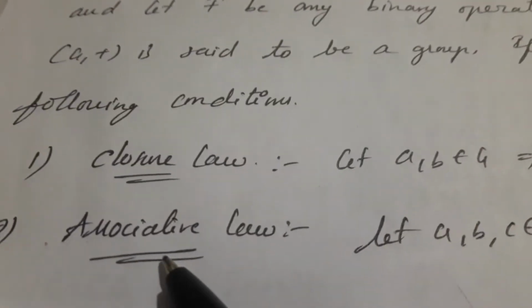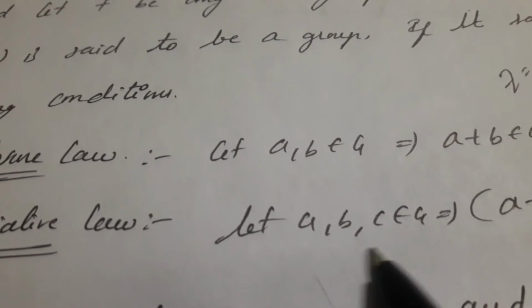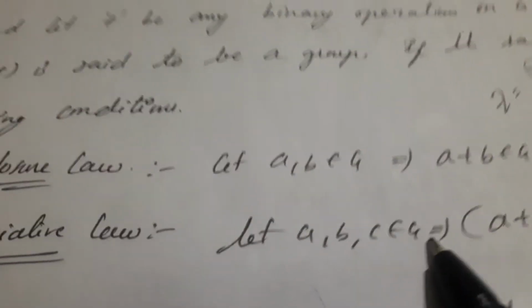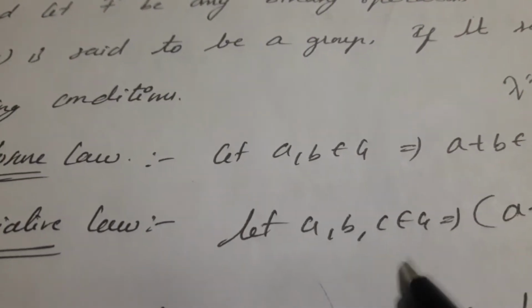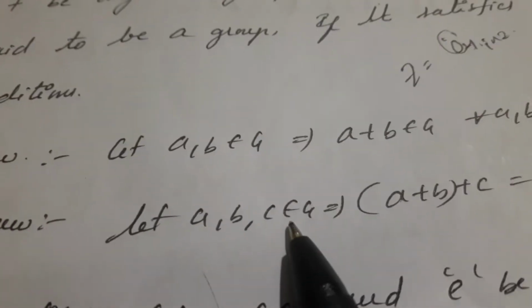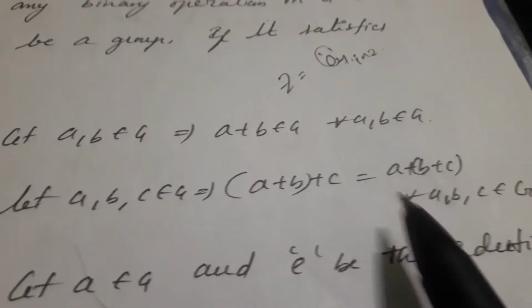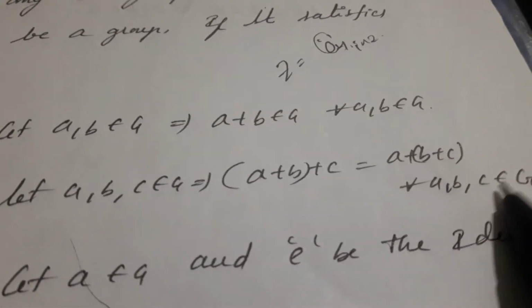Next property is associative law. In this associative law we have to consider three elements. Let a comma b comma c belong to G implies (a plus b) plus c is equal to a plus (b plus c) for every a comma b comma c belongs to G.